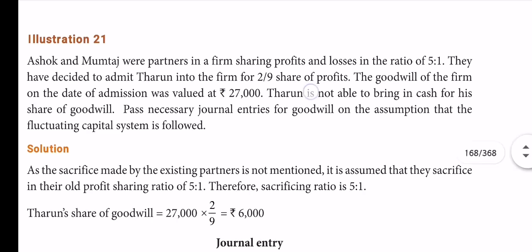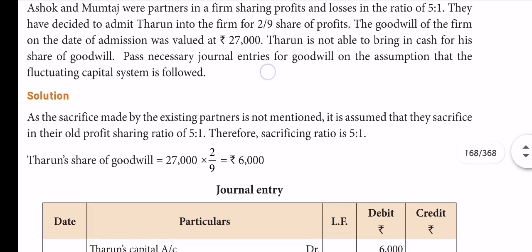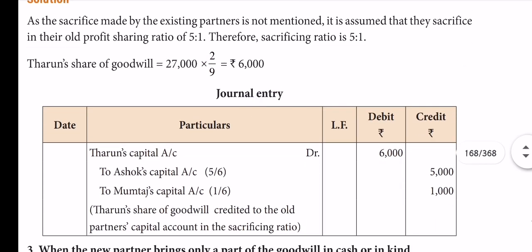So what's the specimen journal I showed? New partner's capital account debtor to old partners' capital account. So Tarun's capital account debtor 6,000 to old partner Ashok's capital account and Mumtaz's capital account in the ratio 5:1. Therefore 5,000 and 1,000. Now, this is the journal.